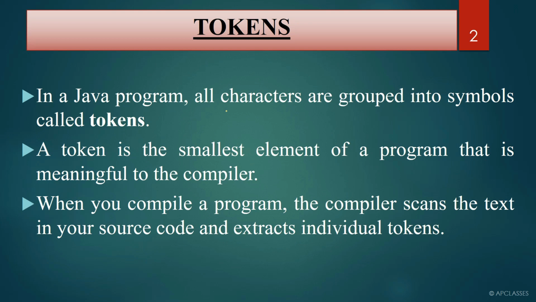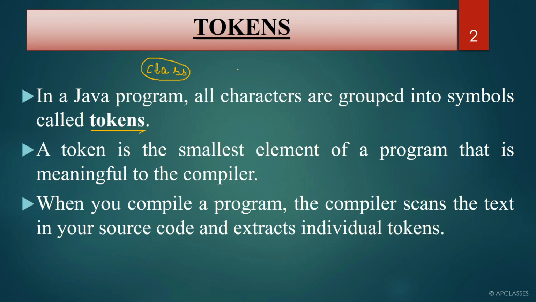So what is a token in a Java program? In a Java program, all characters are grouped into symbols called tokens. Whatever characters you see in a Java program, they are grouped together and called tokens. Let us see how things are called tokens. Here, when you write class, C is a character, L is a character, A is another character, S, S. So C, L, A, S, S are all different characters. They are grouped together and form a token.